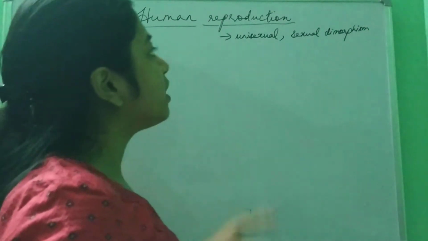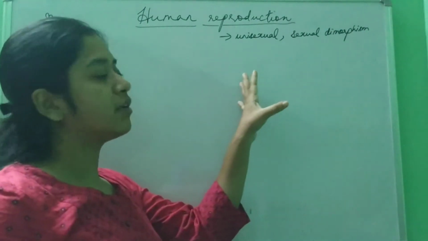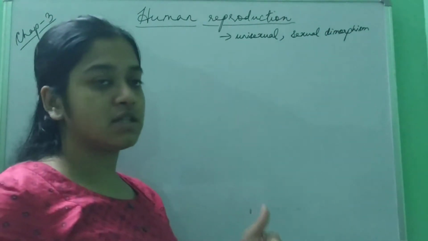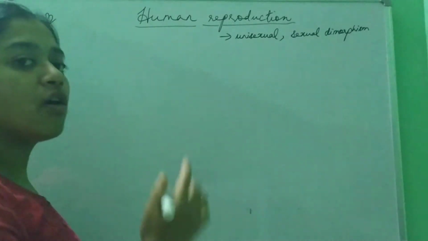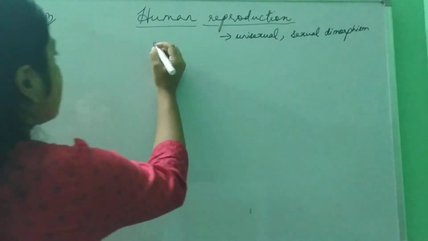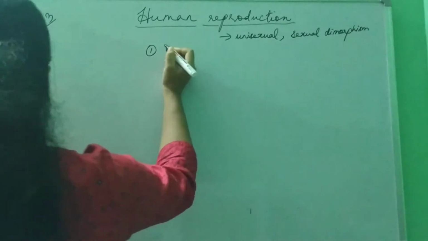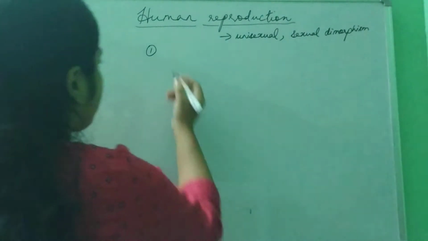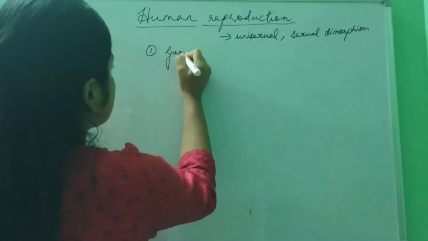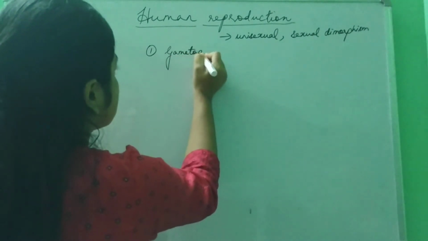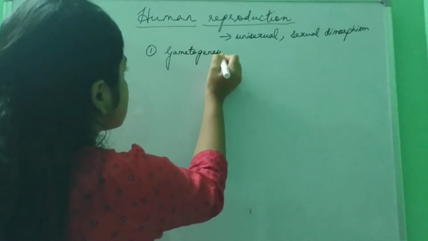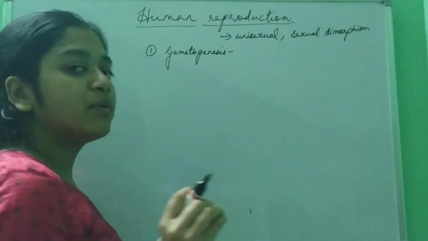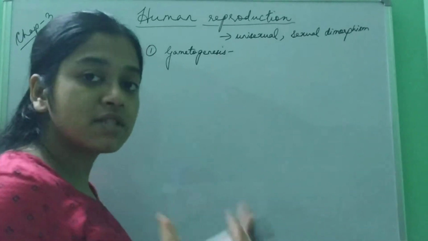So in human reproduction, it's not just the fertilization part or only the copulation part. This is a process, and the process comprises some steps. First is the production of the gametes, which is gametogenesis. The gametes will help in the formation of the zygote.